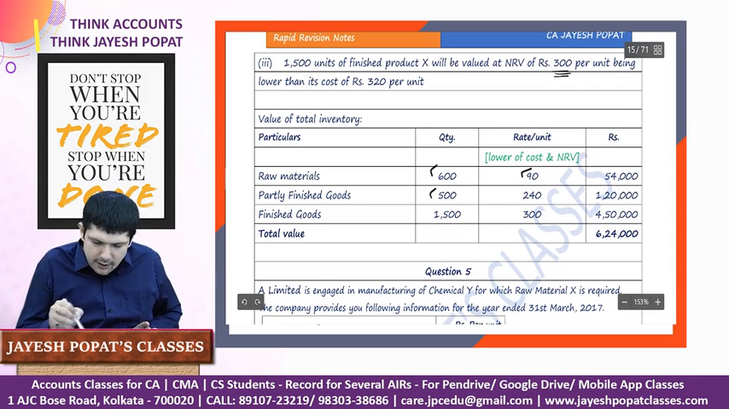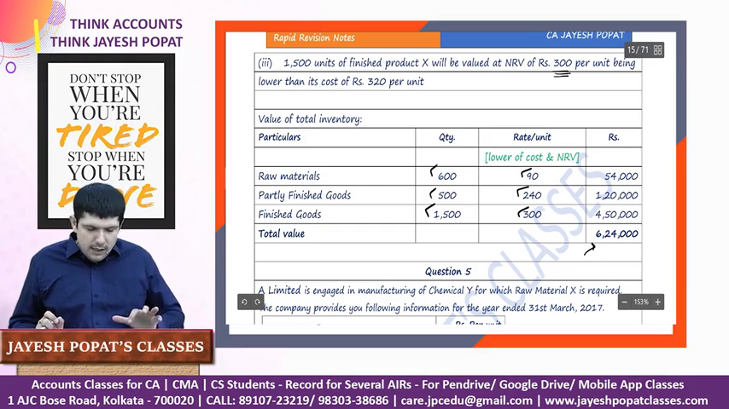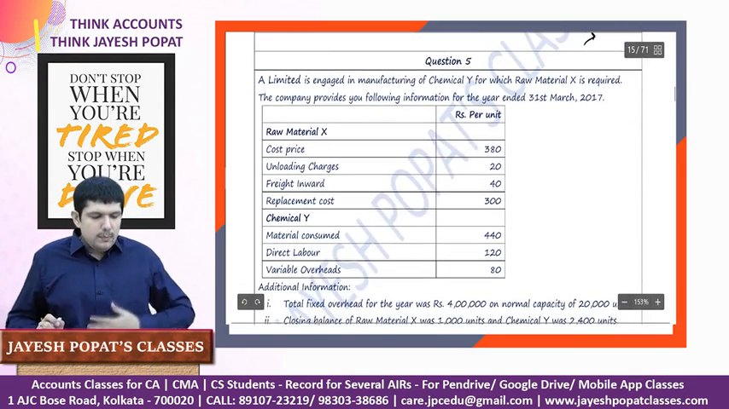Partly finished goods, 500 units at 240, which is the NRV. 1500 units of finished goods at 300, which is the NRV. This will be the total cost of my inventory. Let's move on to question number 5.